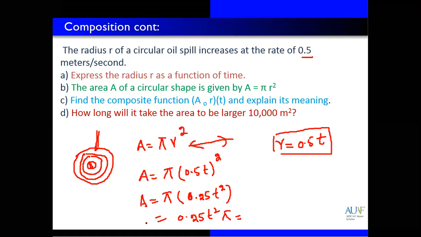So this is the equation. In the first case, A depends upon r and r depends upon t. When you compose these, when you put something together, that is composition, so now A depends upon time. So we can say that A is a function of time. Clear, guys?